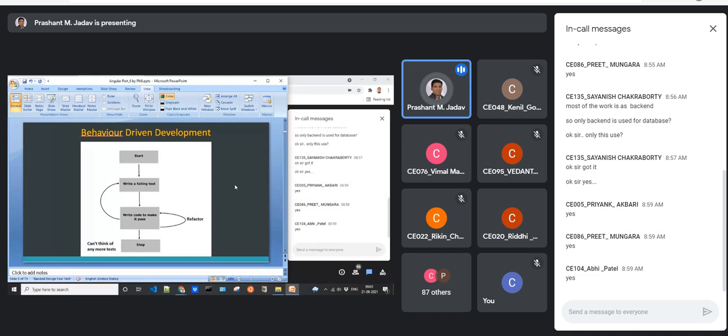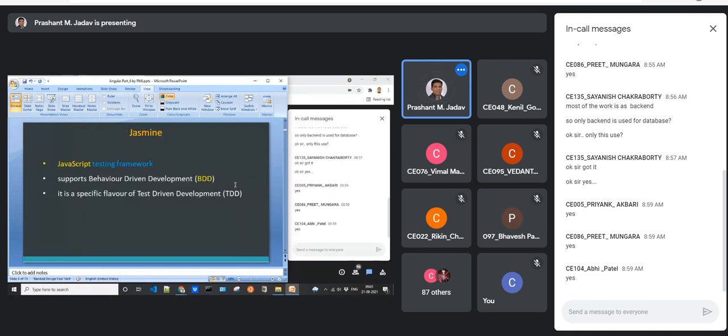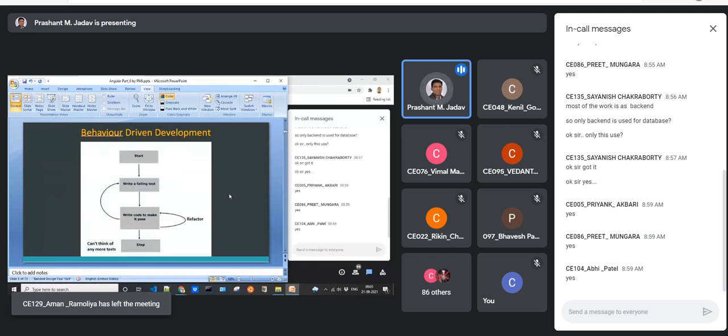So the flow is basically a part of, it also has one branch of development called behavior driven development, wherein you define the behavior of your function or application, and based on that you define the different test cases. You start by writing failing test cases because initially you have not written any code. So you write all the test cases, then you write the code to make them pass. Once all the test cases are written, you test your application. All the test cases will fail because no code is available.